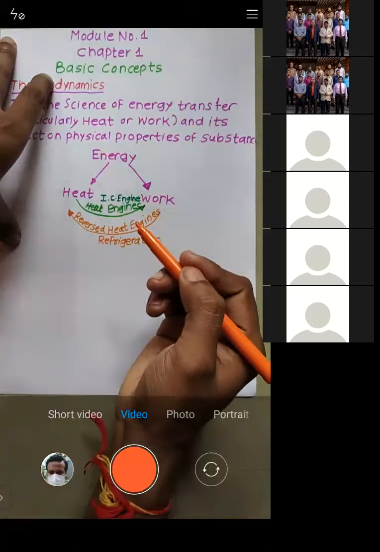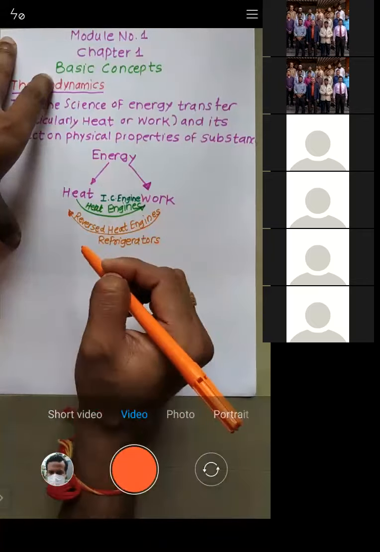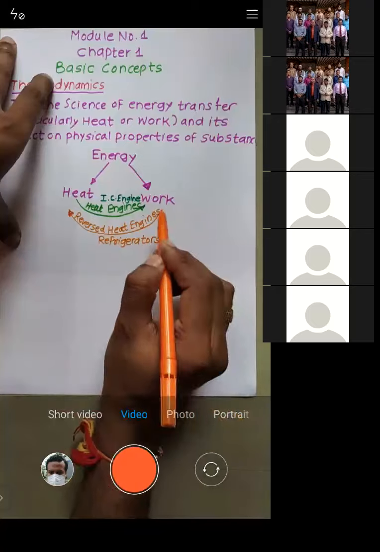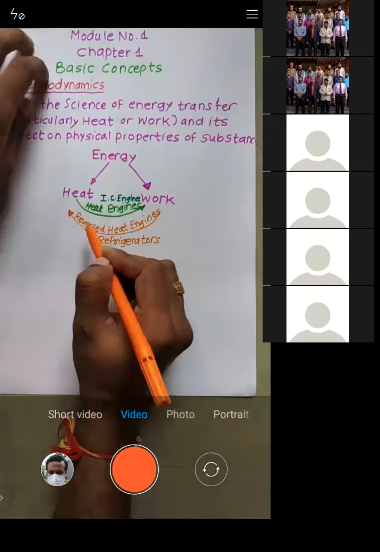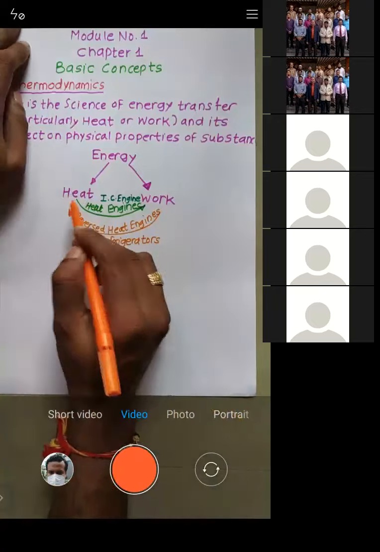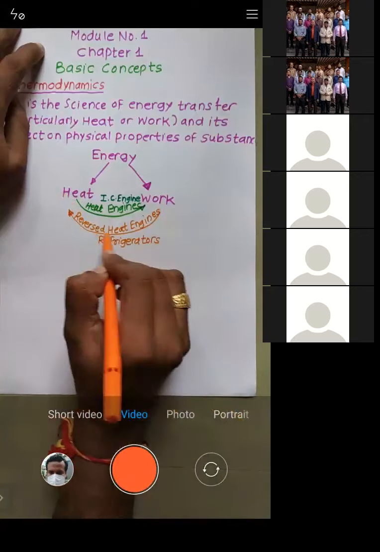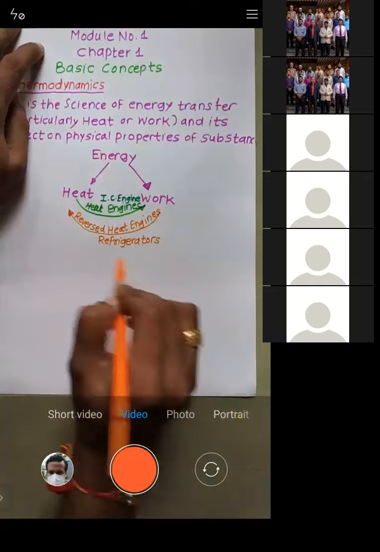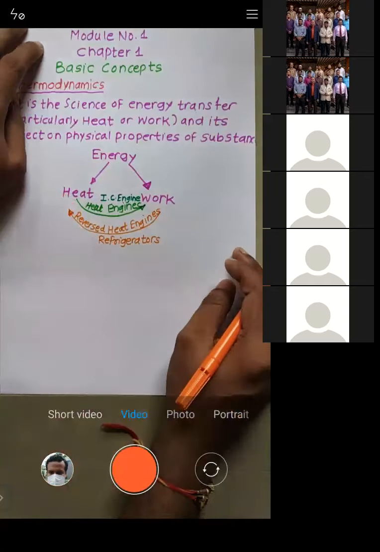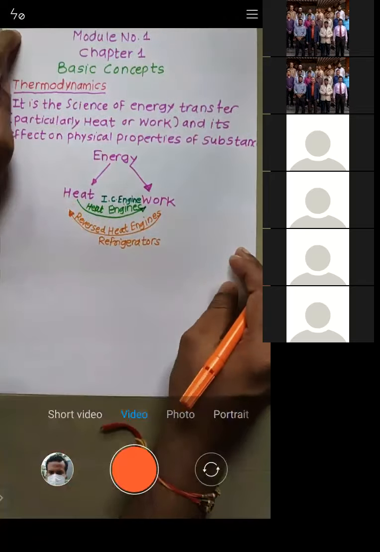The compressor will produce work, and as a result of this, the heat will be abstracted. So we are converting work into heat, and that is nothing but a reverse heat engine, for example, a refrigerator. Is that okay with this?